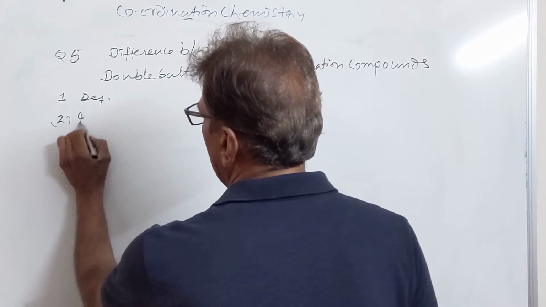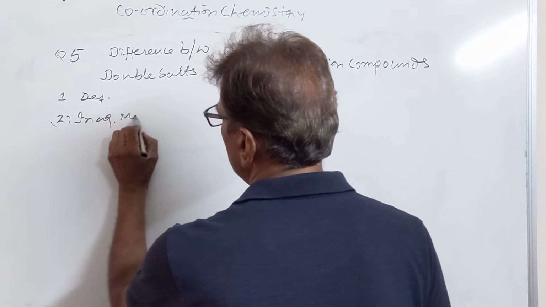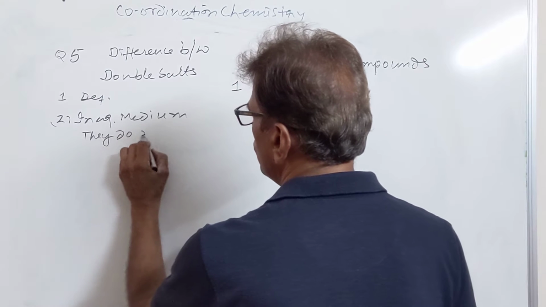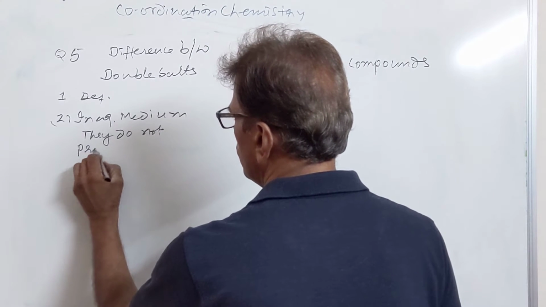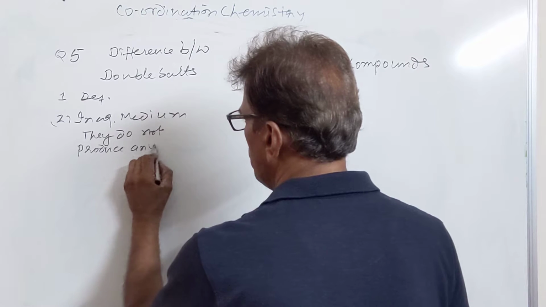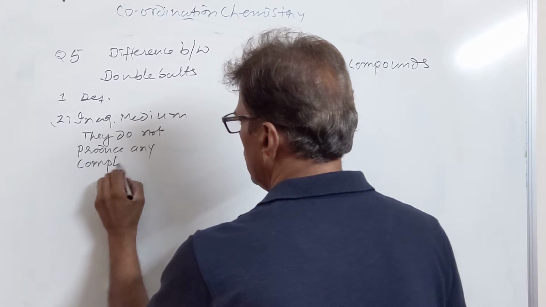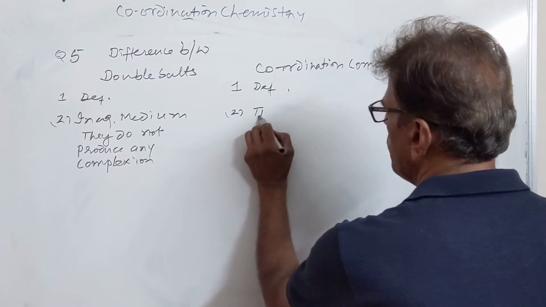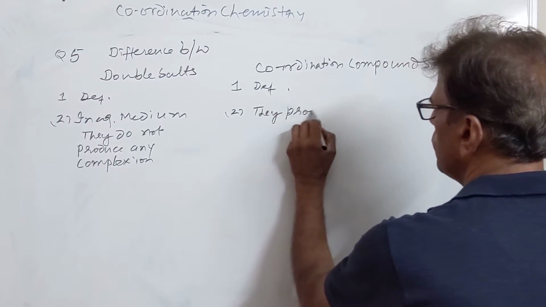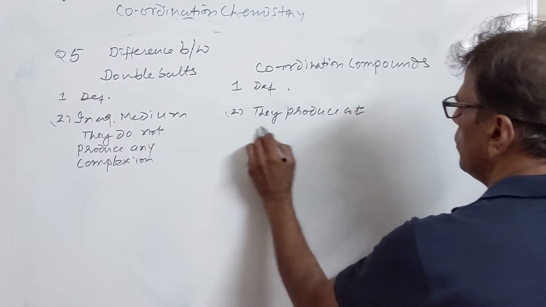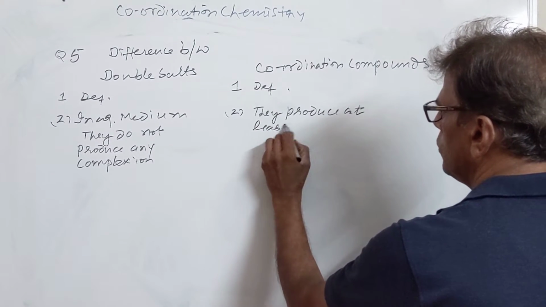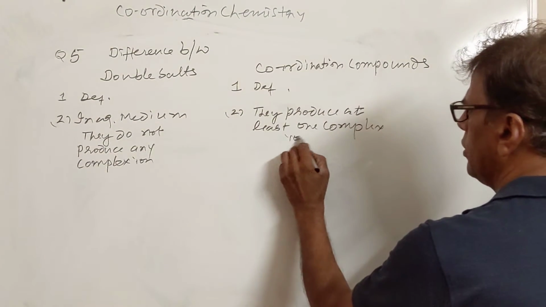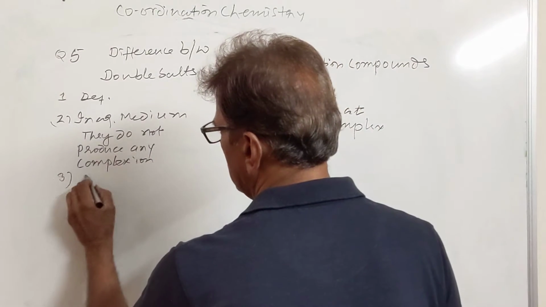Second point, in aqueous medium, double salts do not produce any complex ion. They do not make any complex. Coordination compounds produce at least one complex ion. They will definitely form a complex ion. Then we have third point of difference.